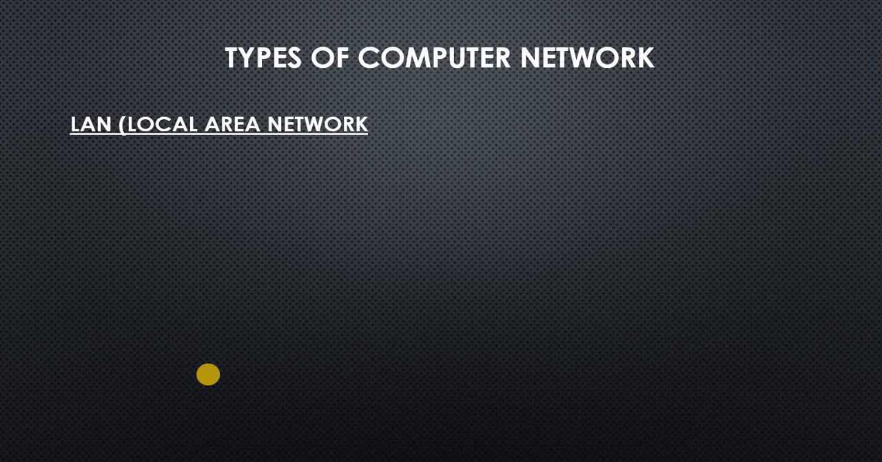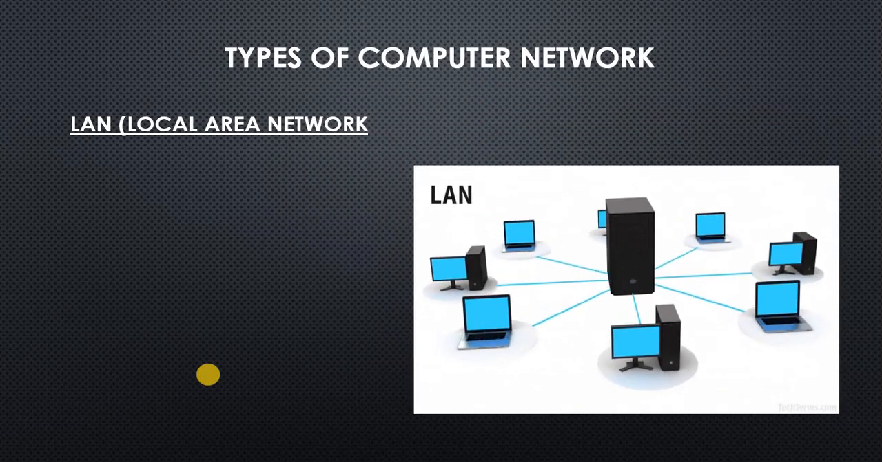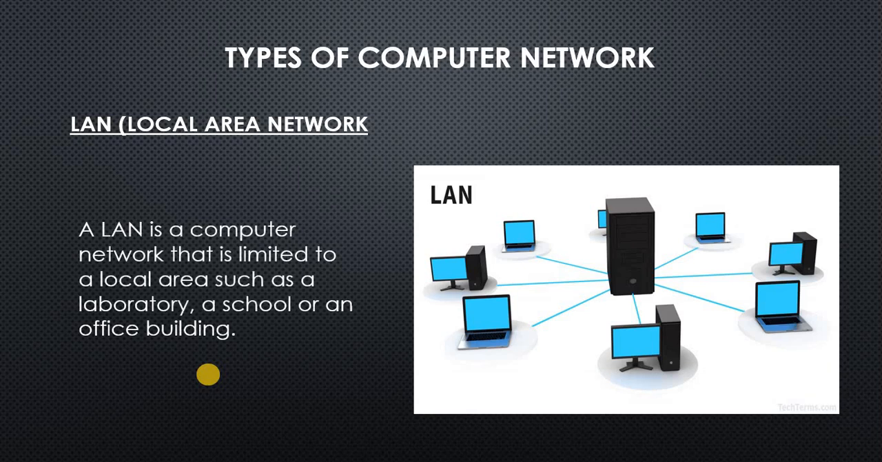So first is local area network, that is LAN. You see LAN looks almost like this, the figure that you can see right now. It's actually connected with a central computer and all the computers are connected with that one only, and here all the networks are lying in a single particular place. So a LAN is a computer network that is limited to a local area such as a laboratory, a school, or an office building.